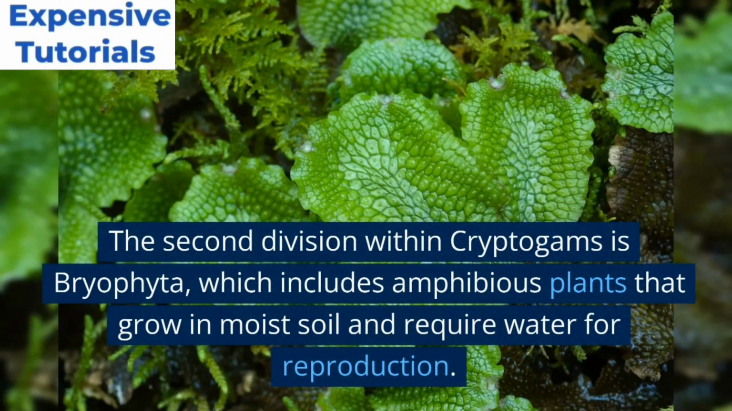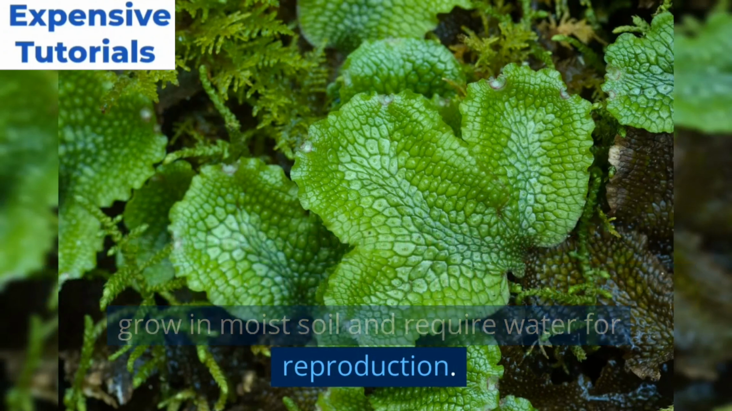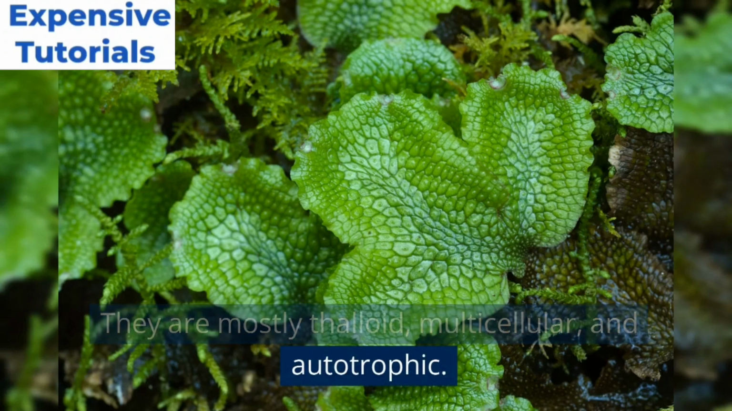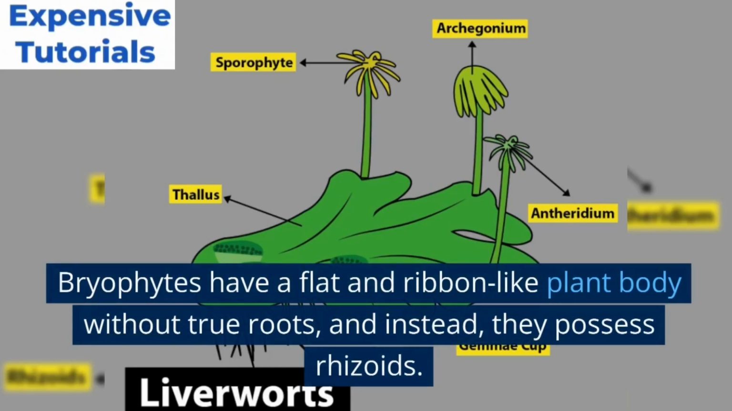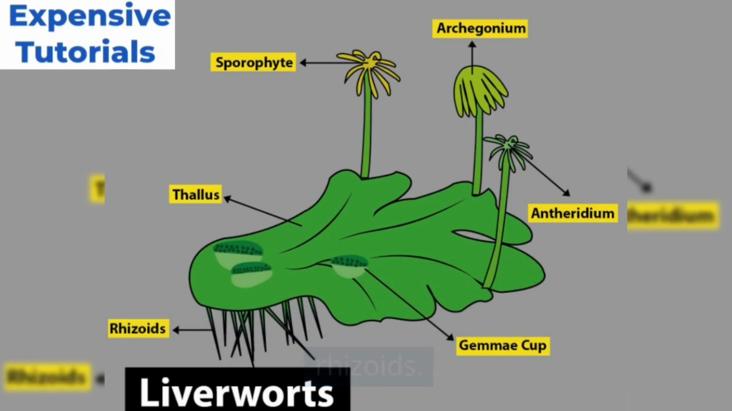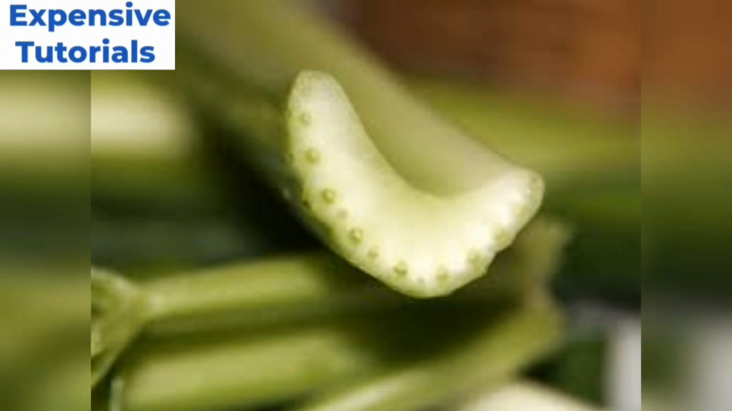The second division within cryptogams is Bryophyta, which includes amphibious plants that grow in moist soil and require water for reproduction. They are mostly thalloid, multicellular, and autotrophic. Bryophytes have a flat and ribbon-like plant body without true roots, and instead, they possess rhizoids. They lack conducting tissues for the transport of food and water.